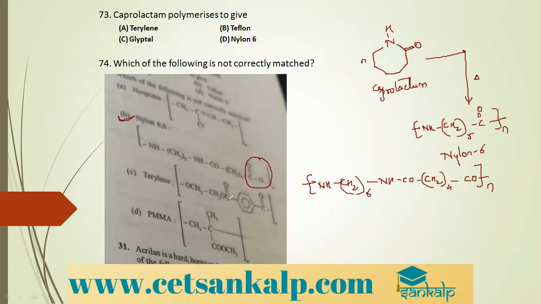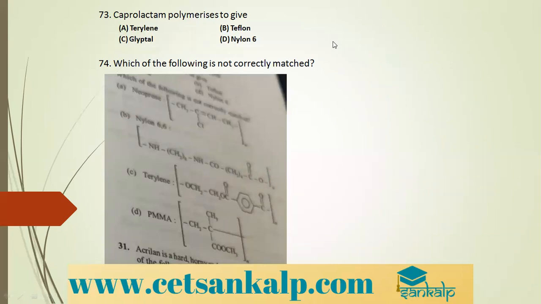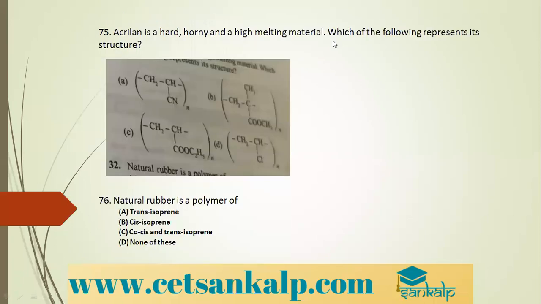Terylene, OCH2, CH2O, C double bond. Yes, ester linkage is there. PMMA, CH2, CH2. Yes, this is also correctly matched. So option B is wrongly matched. Correct? Okay. Next question.